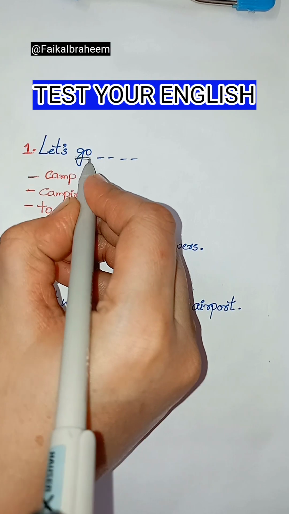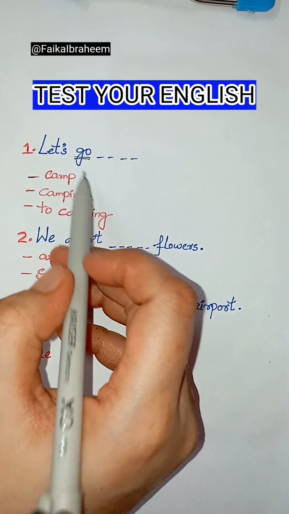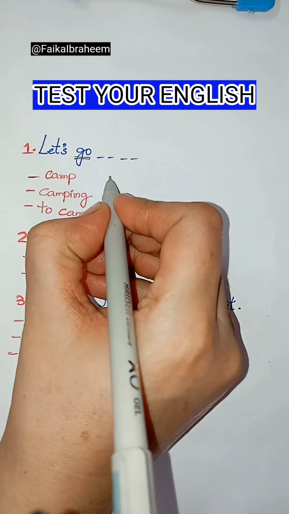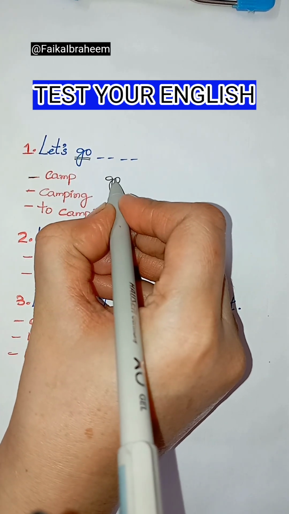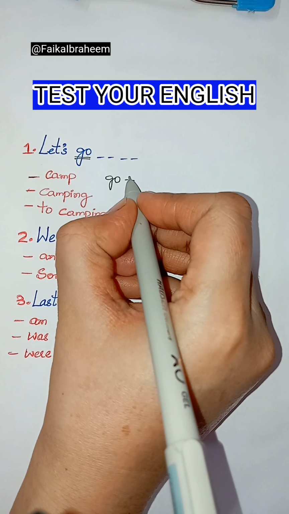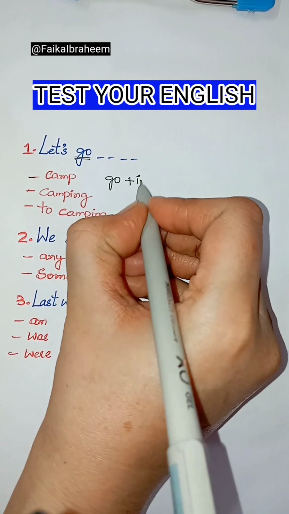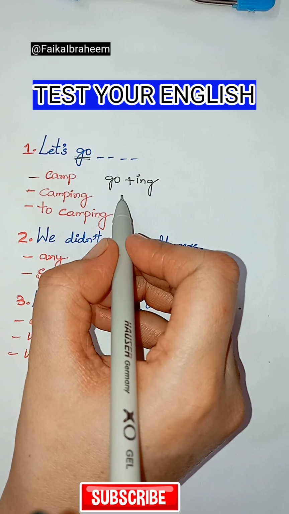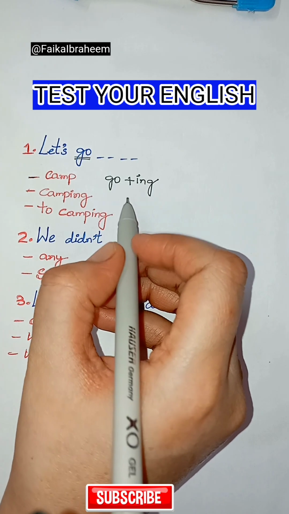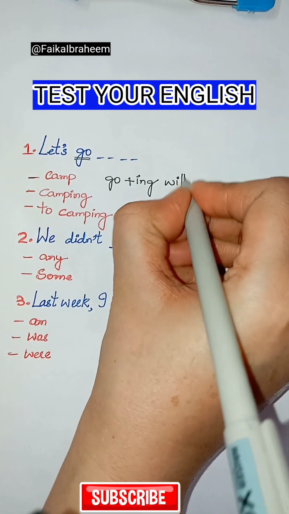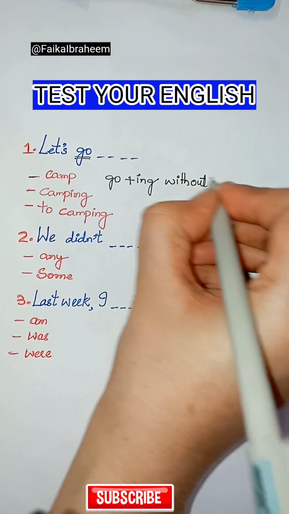Here the keyword is go. When go is followed by fun activities or hobbies, we use ing without to. Go plus ing without to. Remember this.